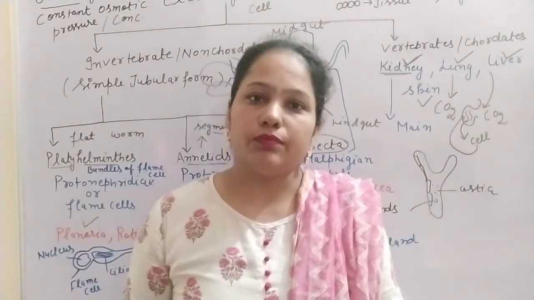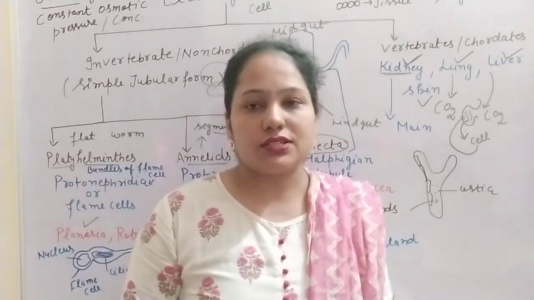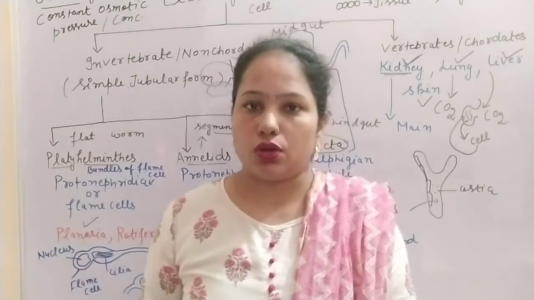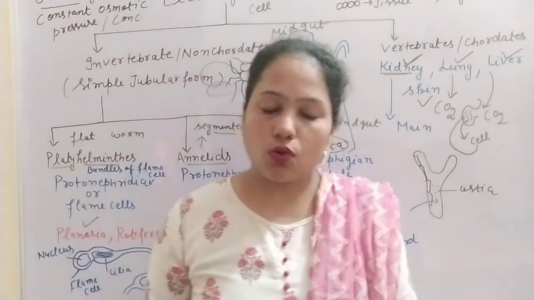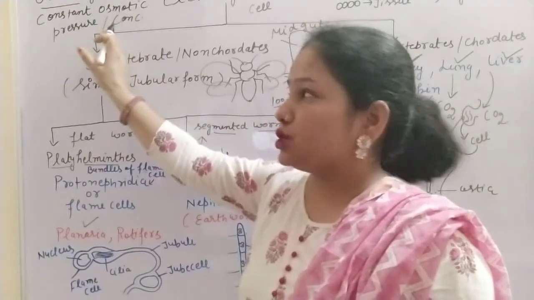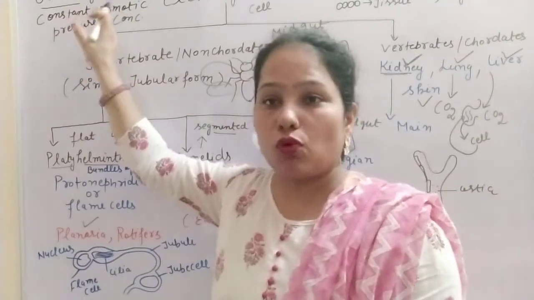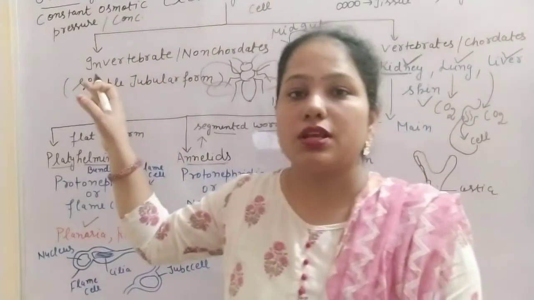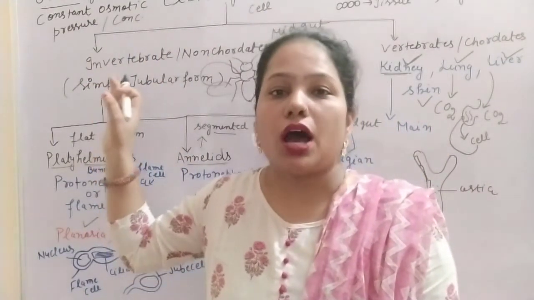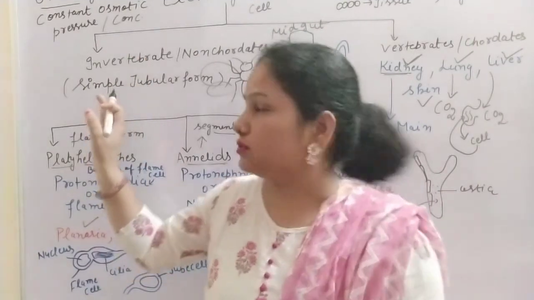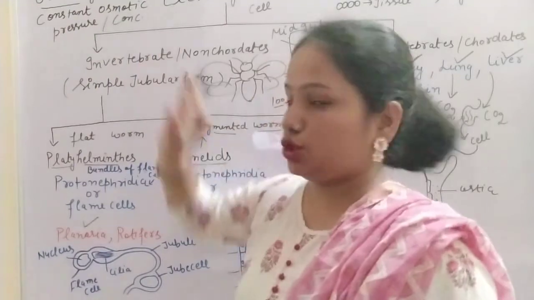So the kidney and the different excretory organs help in the osmoregulation of our body. So osmoregulation is the constant osmotic pressure or concentration of different ions, water, and salt in our body fluid or blood.